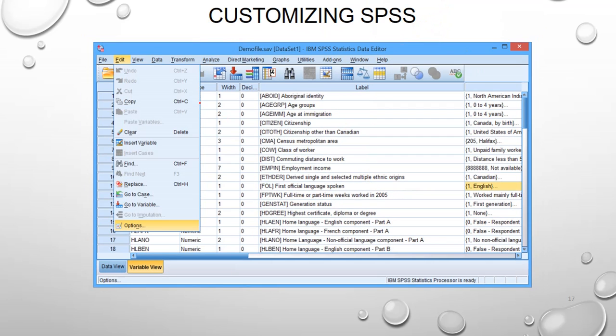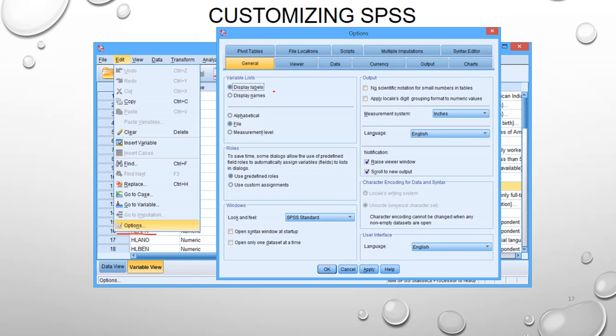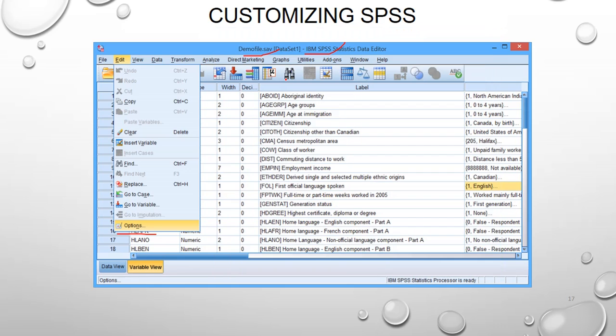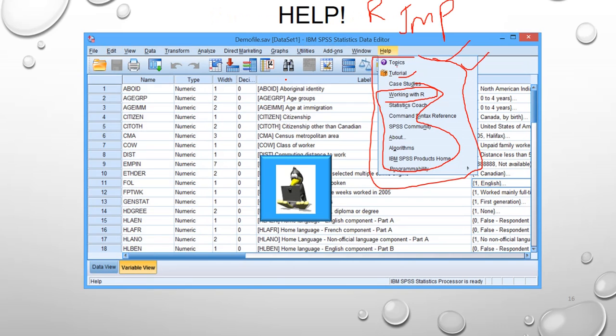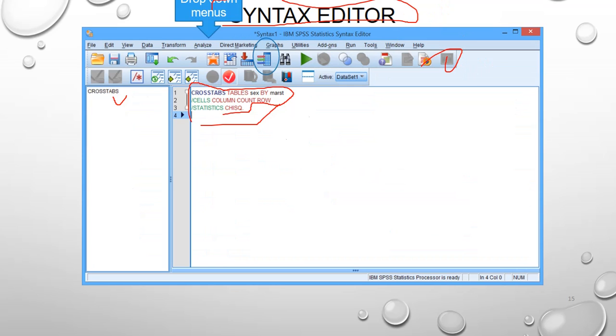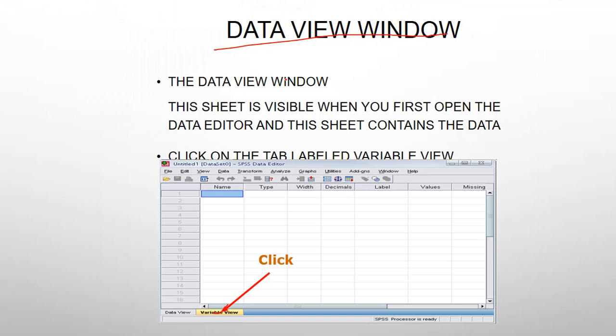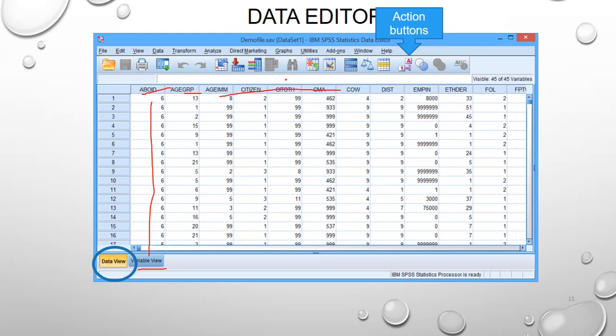This is the customization: when you go into Options, you can get some more options, such as how to plot tables, file locations, and all your views. From the next video onwards, I will directly show you how to do analysis in SPSS. This is just an introduction to SPSS using a PPT that I also downloaded from Google.